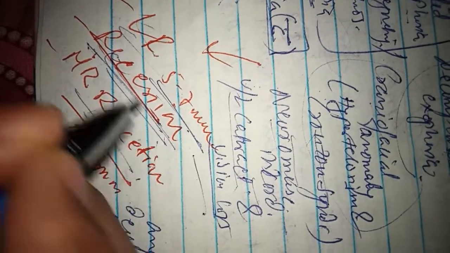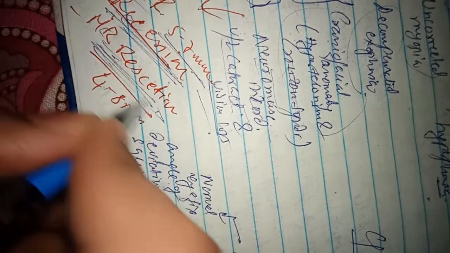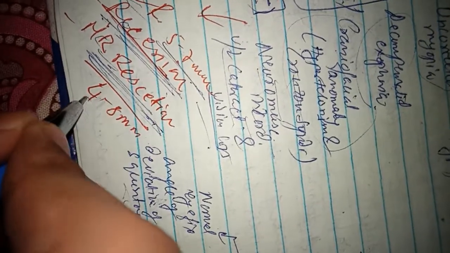This is known as recession. What is resection? Resection means we have to give some effort. The medial rectus is weak, so you have to strengthen the medial rectus. 4 to 8 millimeter resection should be done in exotropia.